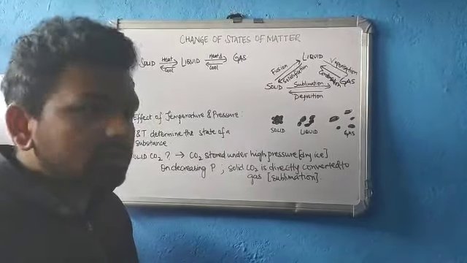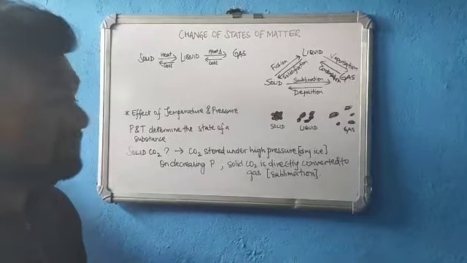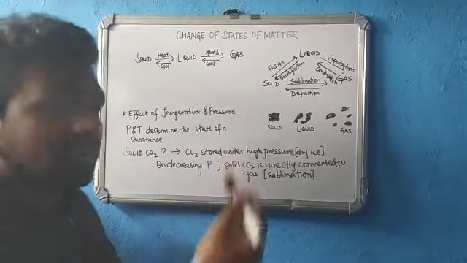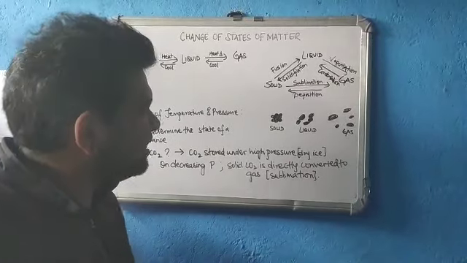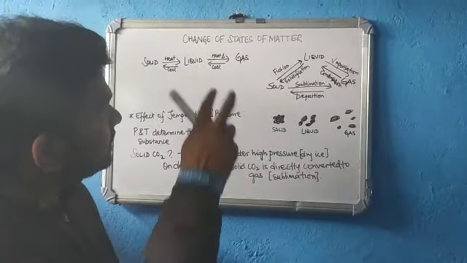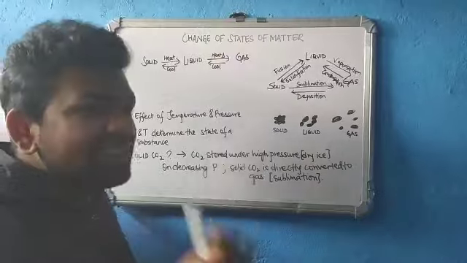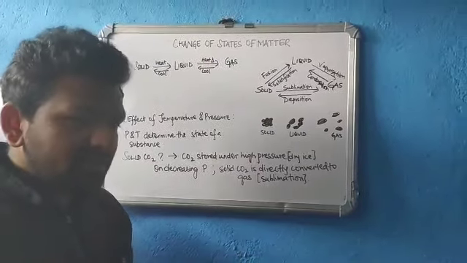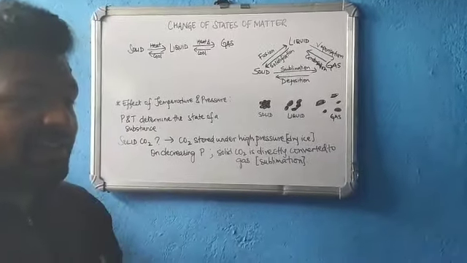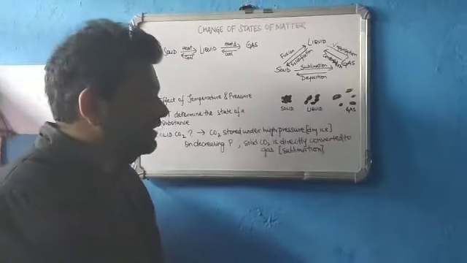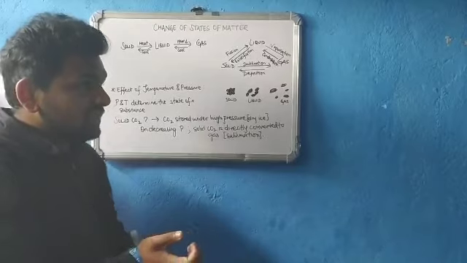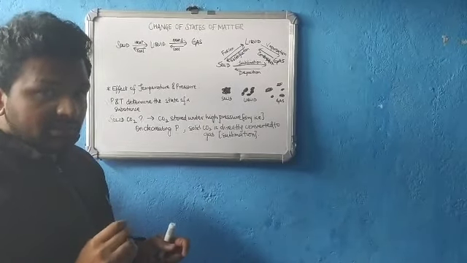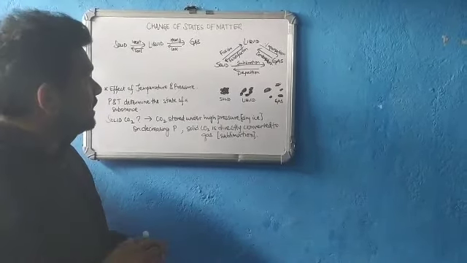So basically we know that we will be discussing only the three states of matter, that is solid, liquid and gas. We have already differentiated them and talked about them in quite some detail in the previous lecture. So today's discussion is based on the change of states. We know water can be converted to ice and ice can be converted to water, and so on. So how does that conversion take place, and why does it take place? What is the mechanism behind it?